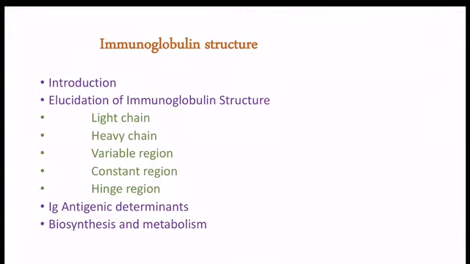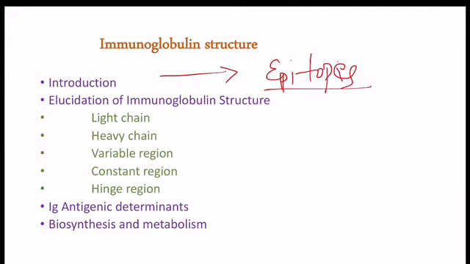Immunoglobulins are the glycoproteins which recognize and bind specifically to the epitopes. Epitopes are the areas that are present on the antigen to which the antibody binds. Immunoglobulins are the glycoproteins. They recognize and bind to these epitopes of the antigen specifically, and they facilitate the clearance of the antigens.